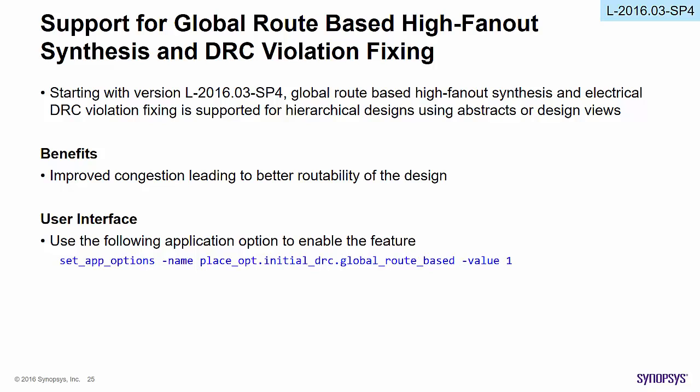Benefits: improved congestion leading to better routability of the design. User interface: use the following app option to enable the feature. place.initial_drc.global_route_based should be set with the value 1 in order to enable global route based high fan-out synthesis.